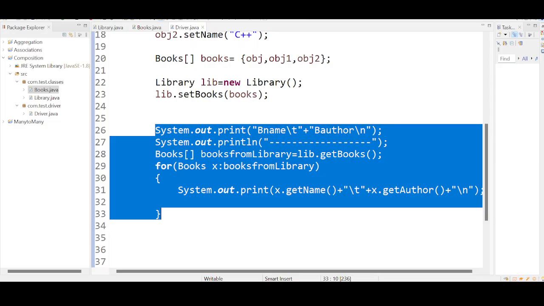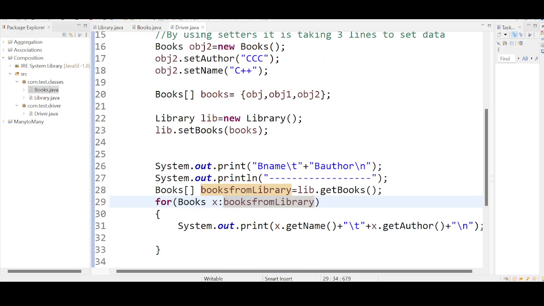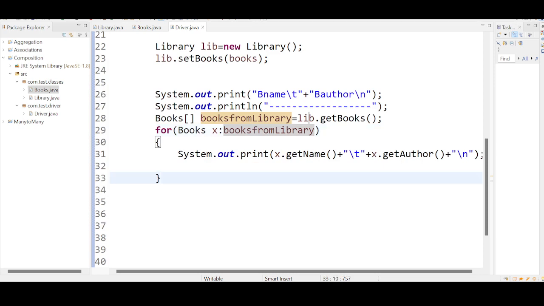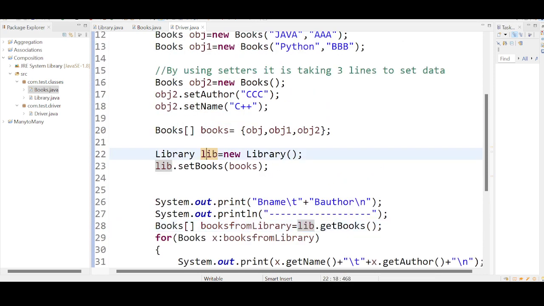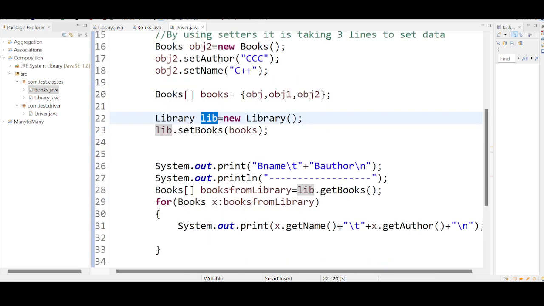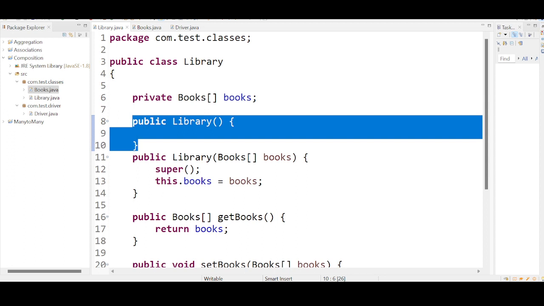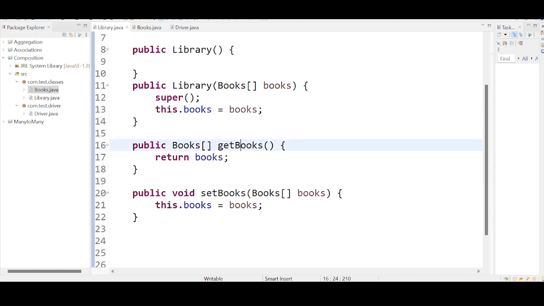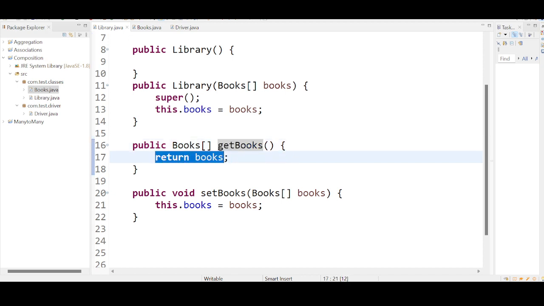Lib.getBooks. This lib is a reference variable. By using this reference variable, I am calling the getBooks method. This getBooks method is inside the library class. Here you have the getBooks method. If you are calling this method, it is going to return the books that are stored in the object.